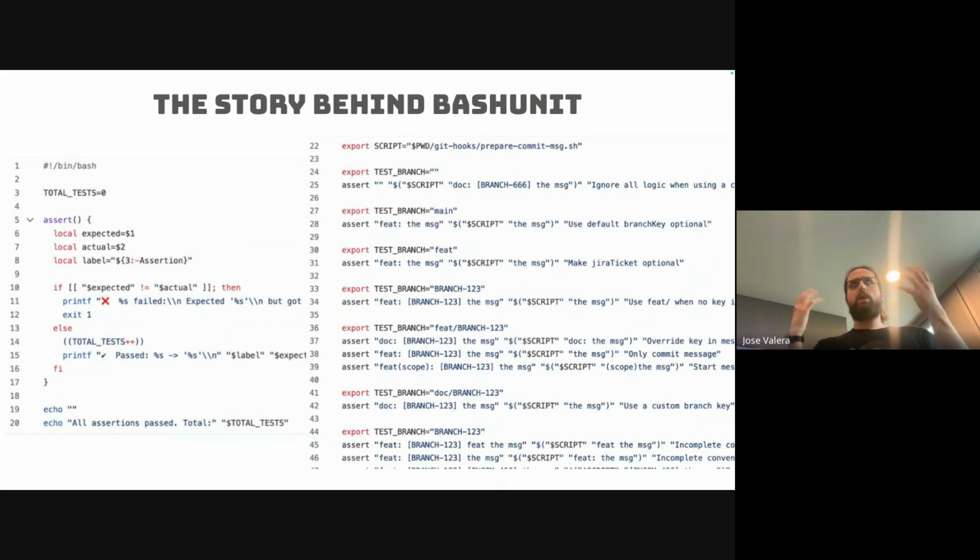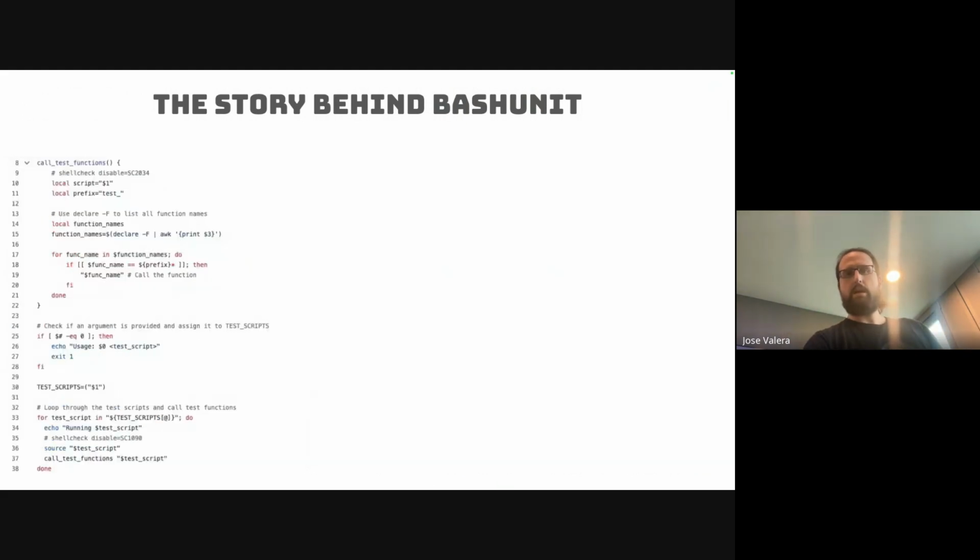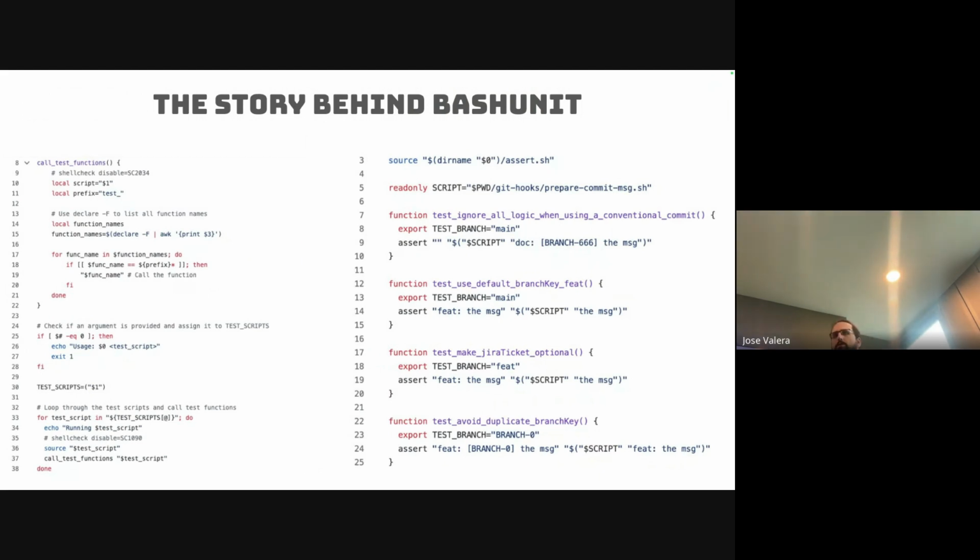And then I thought, okay, but what if I could encapsulate it and have it more in functions? Not just one file, but rather I have functions in my script, and the functions start with test, and then I call the assertion inside the function. So then I can group the functions instead of running all of them at once. And here I have a little runner, which loops through all the functions.